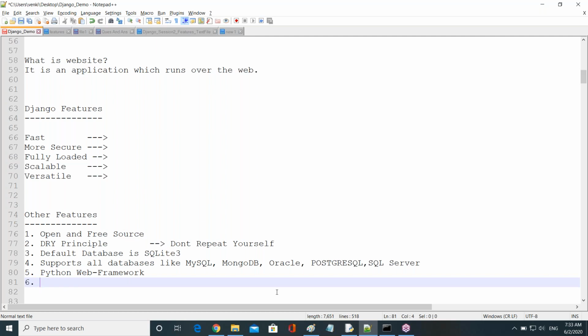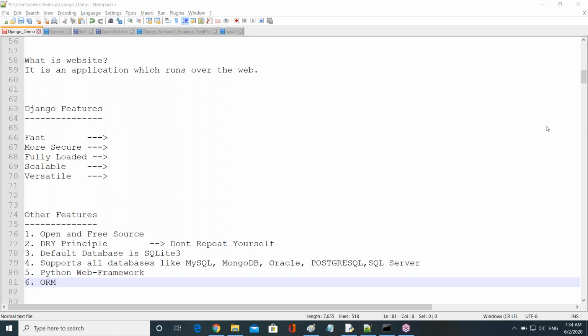Next one, the sixth one. All of you observe, guys. Django supports one inbuilt language, that is ORM, guys. Django supports one inbuilt layer, or you can say one inbuilt language. It's called ORM. Anyone, message me now: what is the full form of ORM? Object relational mapper, right? Mapping.